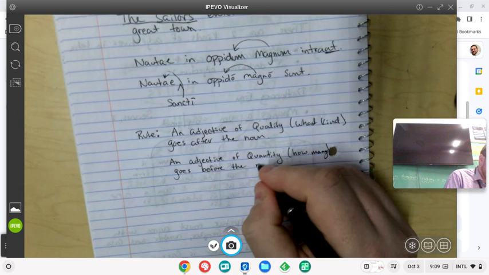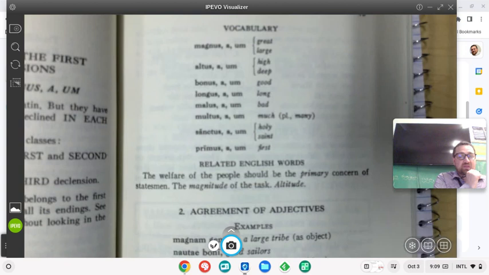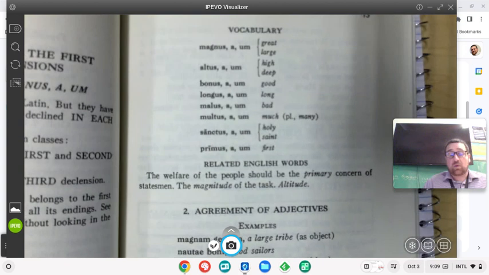The obvious example from our list of an adjective of quantity is multus, -a, -um. It doesn't tell you the quantity with an exact number, but it means much or many. So many is kind of telling us something about the quantity. Multus, -a, -um is an adjective of quantity.